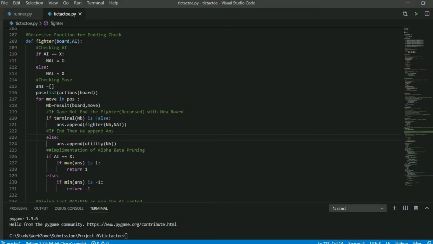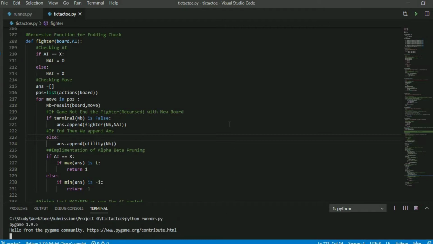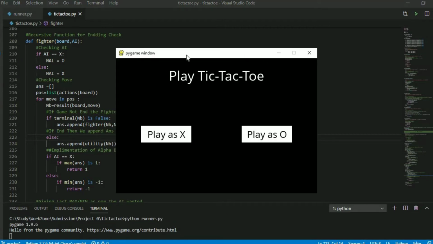So the AI will maximize its score based on our move. So basically it will find some path through which it can win. So let me start the game, and while playing the game I will help you understand what actually happened.